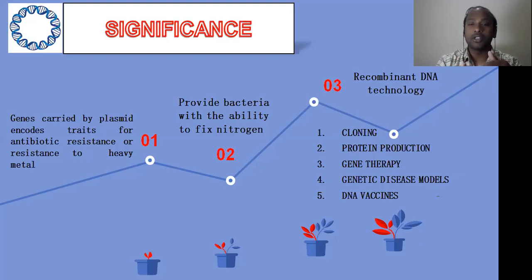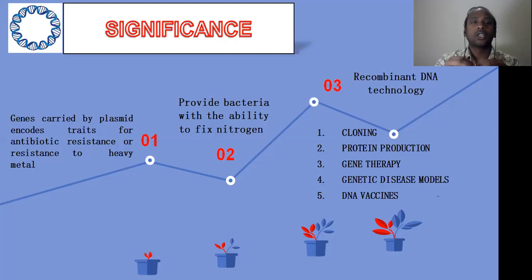Even gene therapies use plasmids, to treat genetic diseases or create genetic disease models, which is very important. We are also making vaccines, that is DNA-based vaccines. These all come under recombinant DNA technology, where the plasmid is the center point for this application orientation.